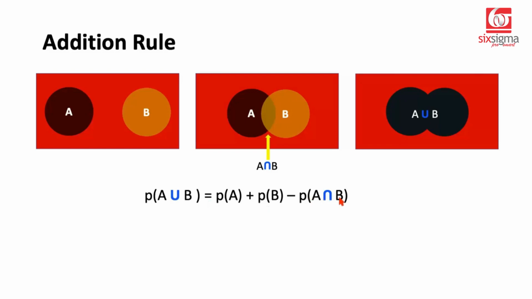Now imagine if A and B were disjoint events like these, which means they don't have anything in common. Then obviously the A intersection B piece goes to 0. And you can write the addition rule as probability of A union B is equal to probability of A plus probability of B, specifically for disjoint sets or disjoint events.